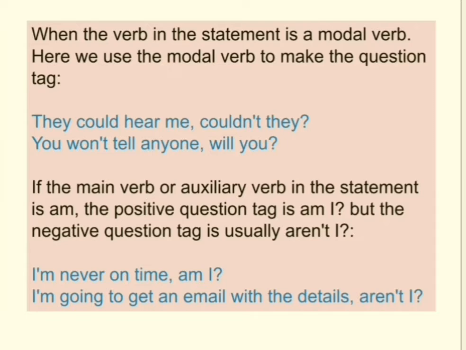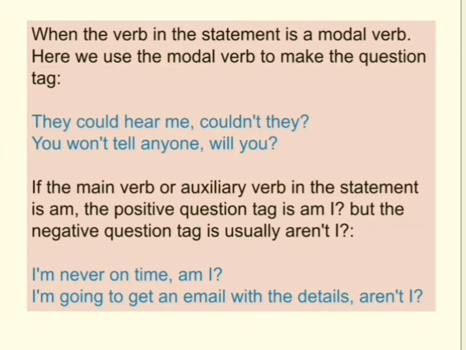If the main verb or auxiliary verb in the statement is am, the positive question tag is am I. But the negative question tag is usually aren't I. Let us see the examples. I am never on time, am I? See, I am never on time is a negative statement. And for that, we use the positive question tag, am I.